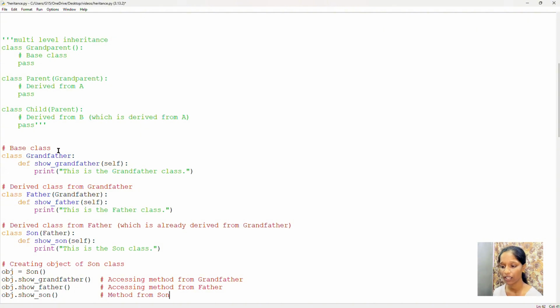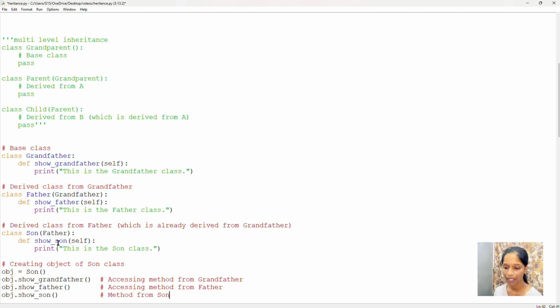First I'm creating a class of grandfather where I'm giving a method that prints this is grandfather class, and next a derived class from grandfather, that is father class, and I'm giving here another method which prints this is father class, and next the derived class from father which is already derived from grandfather.